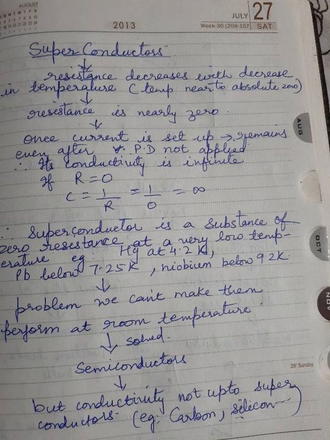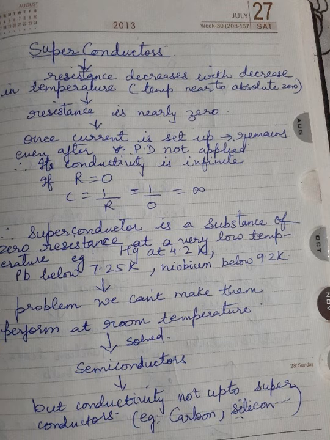Now how to overcome this problem? We have got some other materials, conductors known as semiconductors. Now these are the conductors which offer very little resistance at room temperature also. Not zero resistance, but lesser resistance. They are known as semiconductors. For example, carbon, silicon, germanium. Okay, but they don't give us the conductivity. We won't get the performance of superconductors. Okay, but still they are better than the other conductors.